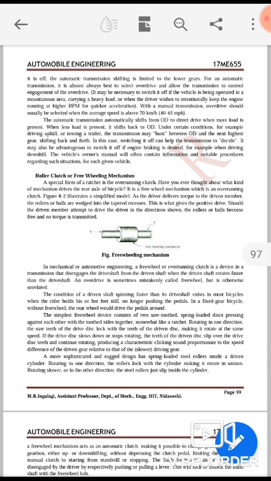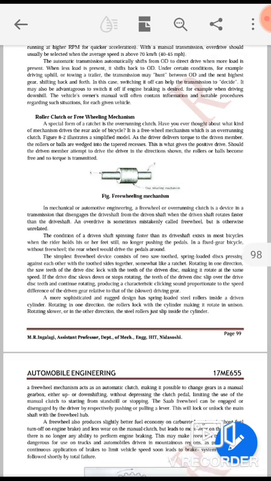For example, when driving downhill, the vehicle owner's manual will often contain information and suitable procedures regarding such situations for each given vehicle.